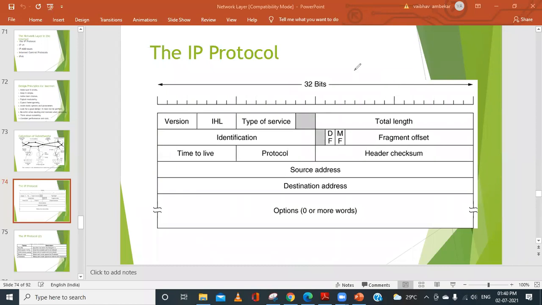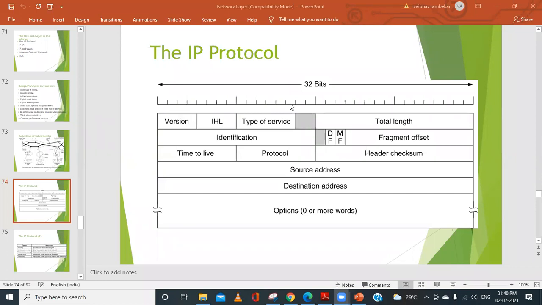Basically, this header consists of 32 bits per row. If you consider this, how many rows do we have? Let us count: 1, 2, 3, 4, 5, five rows, and then the last one is the sixth. Every row is made up of 32 bits, or a group of words.